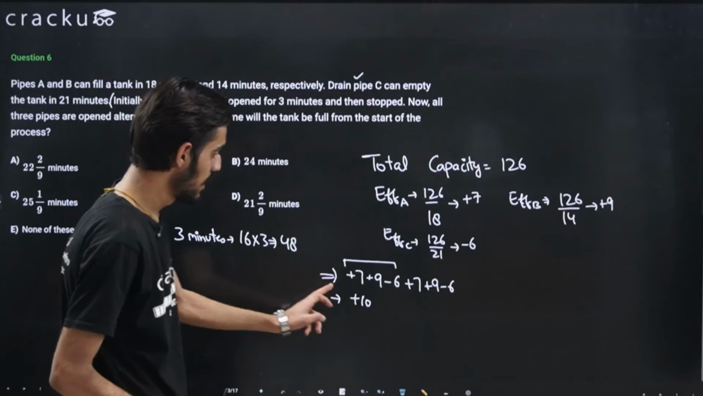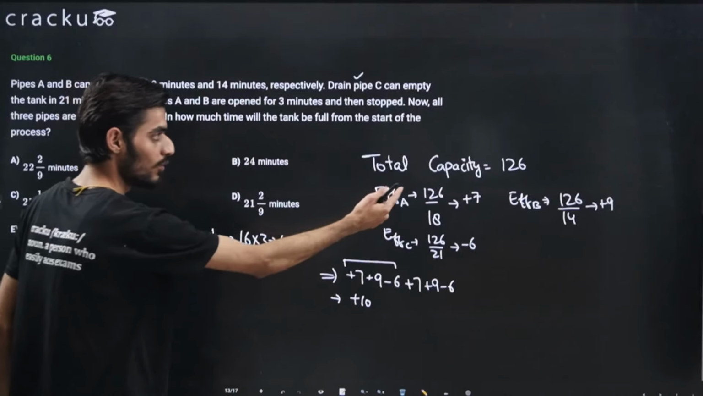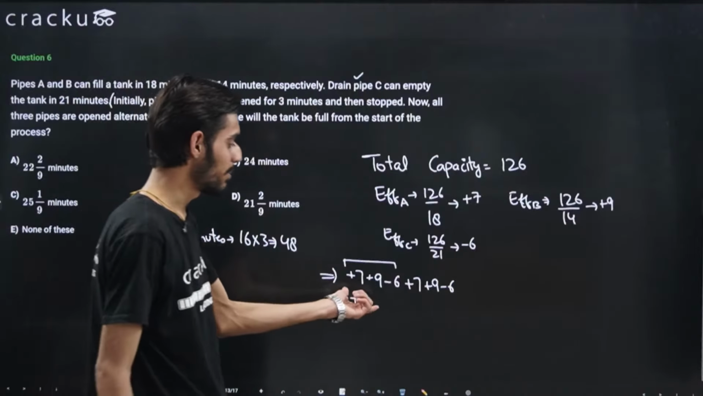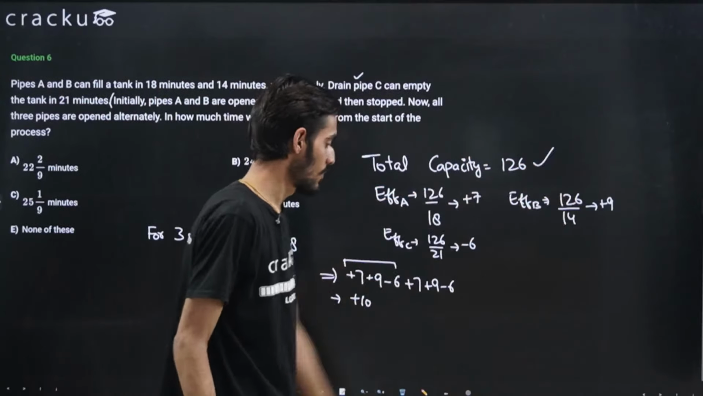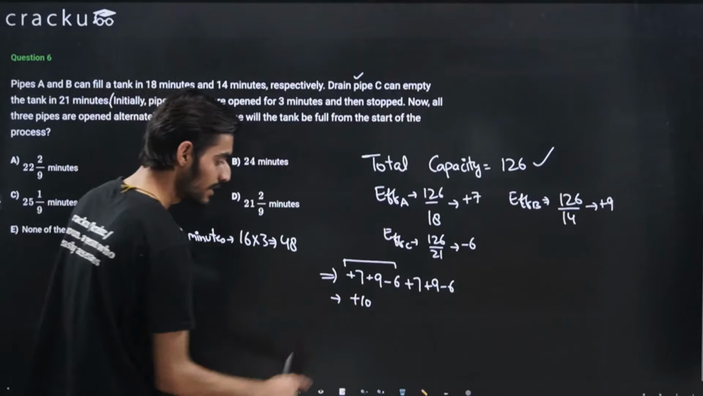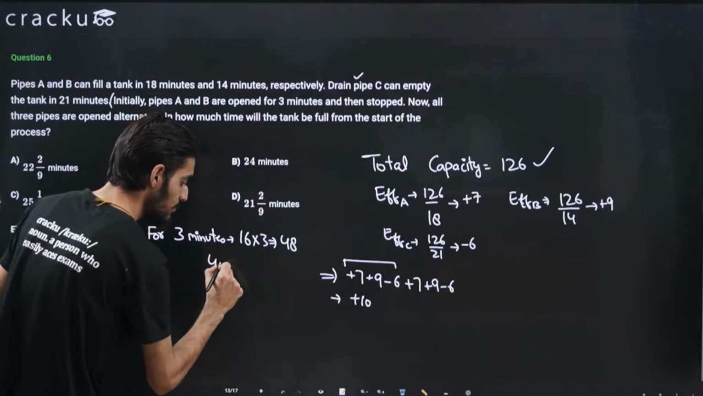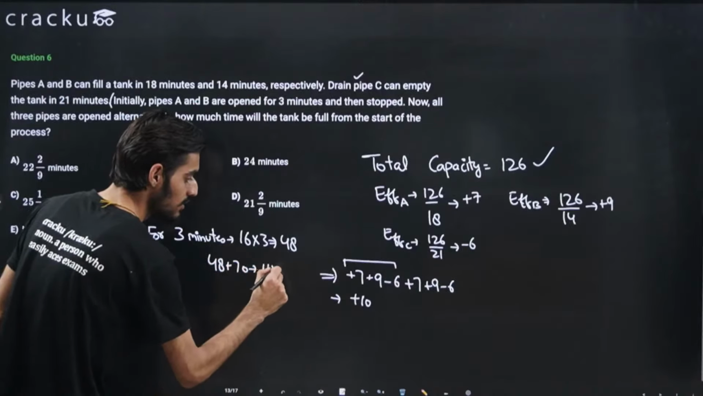So we can just try to get close to this value. Because 48 is already filled, 126 minus 48 will be roughly close to 70, right? So we can just multiply this number by 7 and we'll get closer to this value. What we can do is multiply this value by 7, so this will be 70, right? So 48 plus 70 is equal to 118, right?